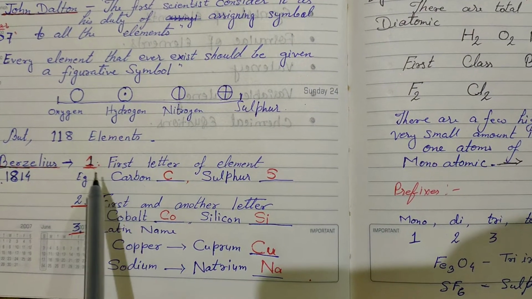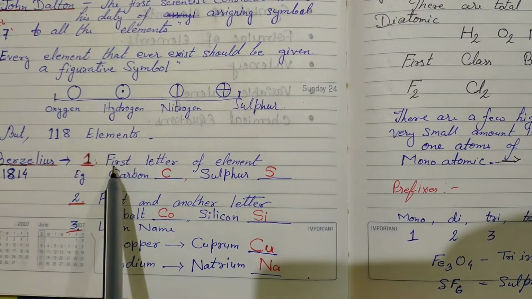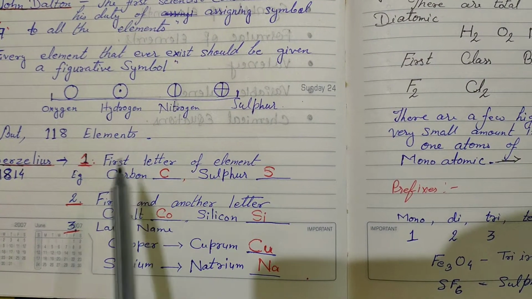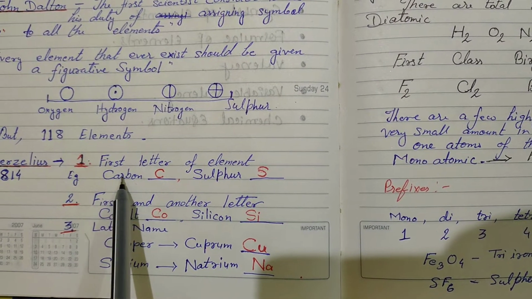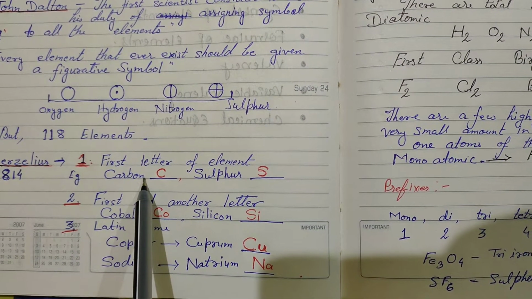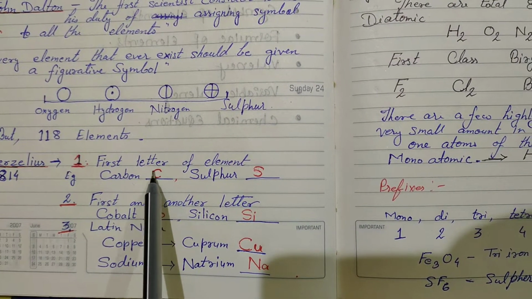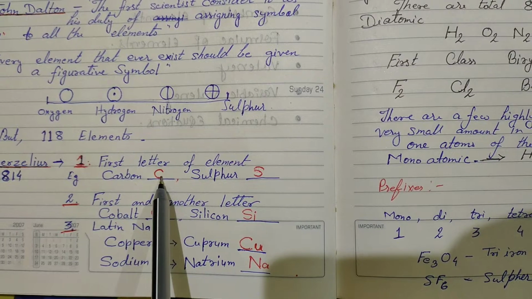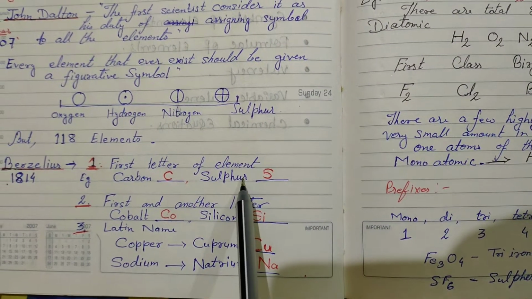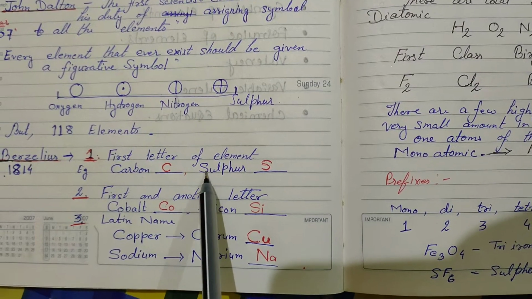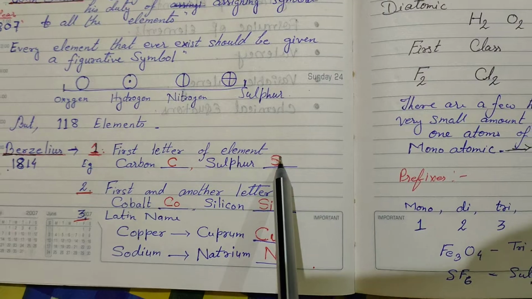What is the first step? He said, write the first letter of an element. Okay, now for example, carbon. See the spelling of carbon, C-A-R-B-O-N. So what is the first letter of carbon? First letter of carbon is C. So C is the symbol of carbon element. For sulfur, S-U-L-P-H-U-R. So first letter is S. So S we can write as the symbol of sulfur element.